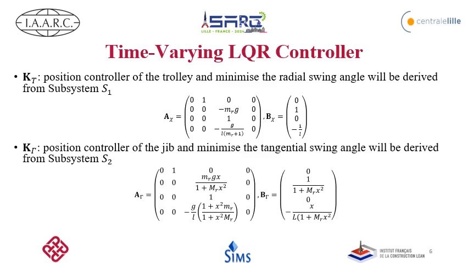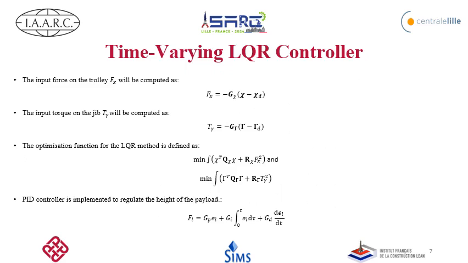The controller K_c, for the position of the trolley and minimizing the radial swings, will be drawn from subsystem 1, and the controller K_gamma, which regulates the rotation of the jib and minimizes the tangential swings, will be drawn from subsystem 2. The input on the trolley will be computed as the difference between the current and desired state, multiplied by the gain.